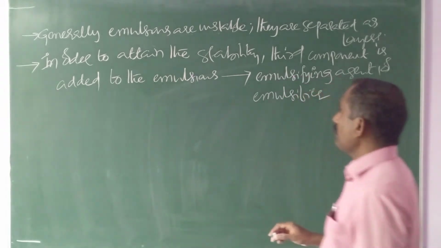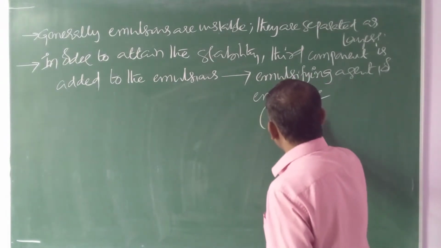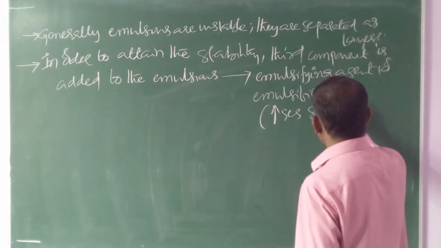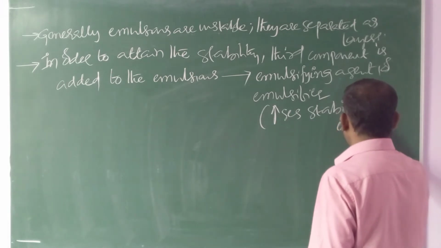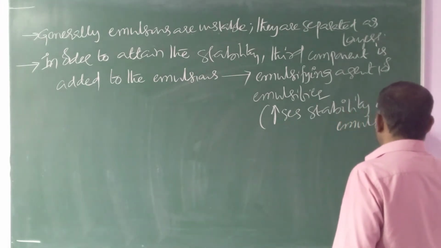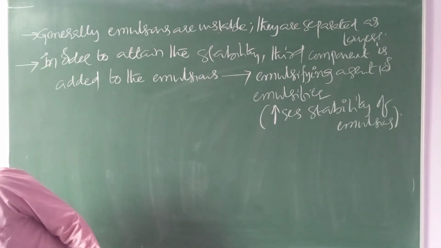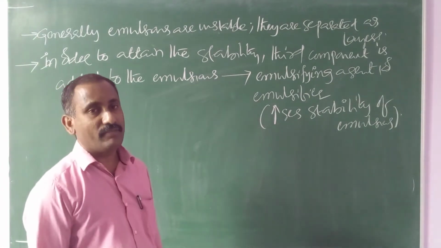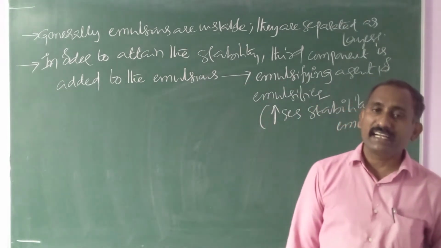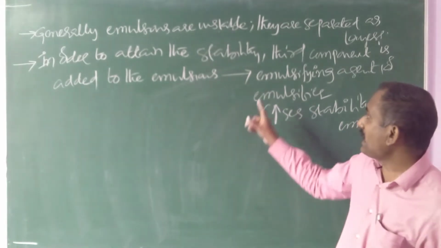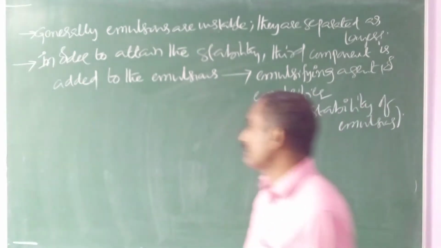So what is the role of an emulsifier or emulsifying agent? It increases the stability of emulsions. Just remember that generally emulsions are unstable. In order to attain stability, one more third component is added to the emulsions. The added component is known as an emulsifying agent or emulsifier.